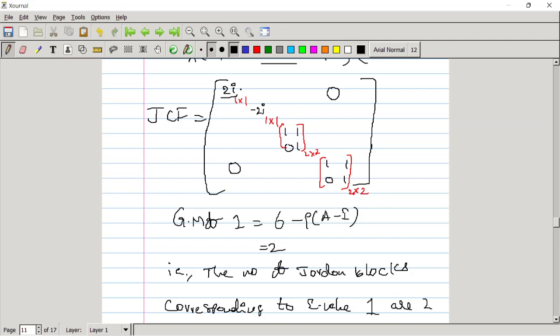Suppose this is equal to M. If you do M minus I, you will get here minus 1, here minus 1, this is 0, and these two elements are also zeros. So the number of non-zero rows: this is one row, this is one row, this is one row, this is a zero row, and this is another row, that you can check. So 4 rows. The rank of the matrix M minus I is 4. This is how it is.